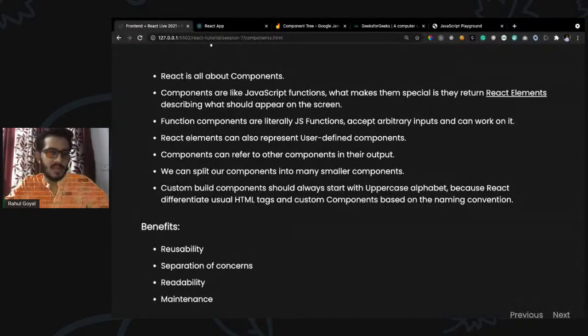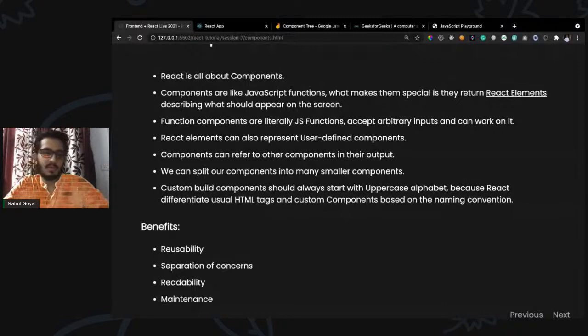And we have some benefits, like reusability. We don't have to write as much code. Let's say we have 10 HTML files using the traditional way, and each of these files contains the header. If we have to change a certain link in the header, we have to write that in each and every file. In React, if we have created a component, we just have to change it in one file and it will be reflected in all of the pages.